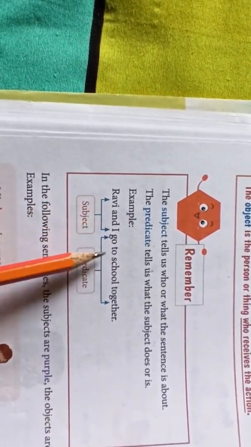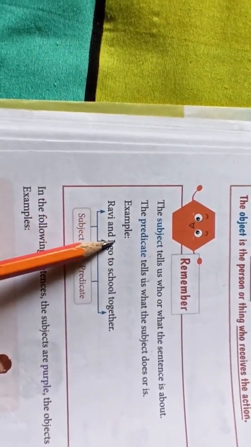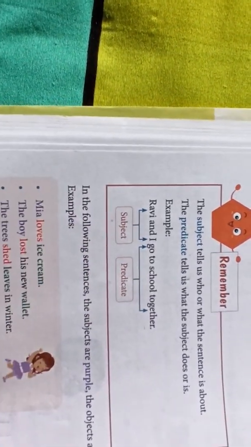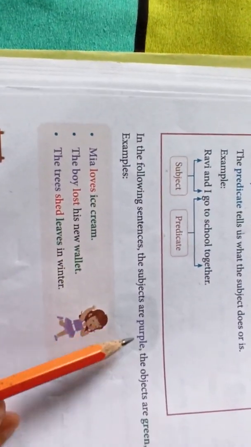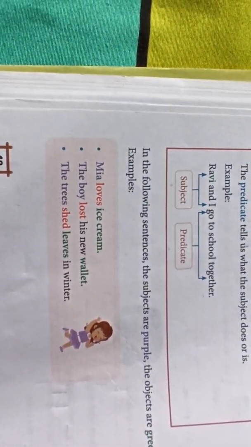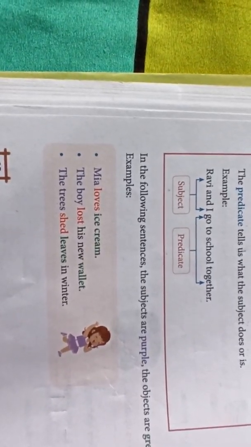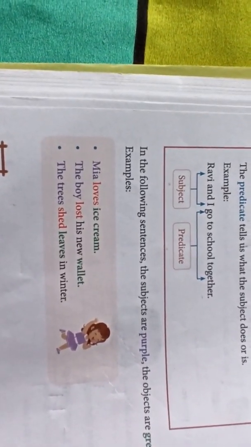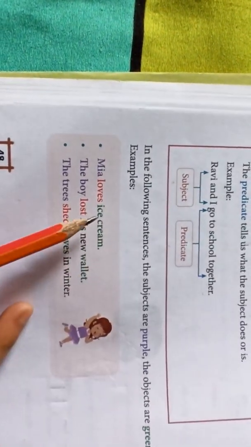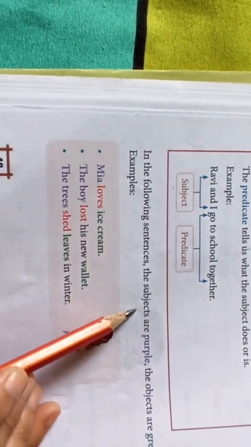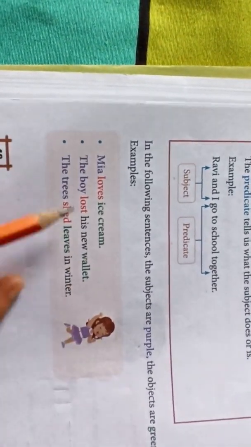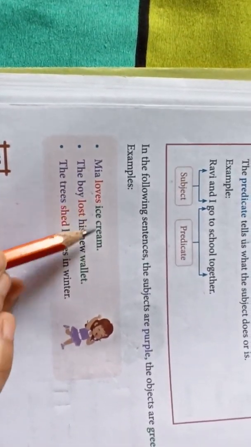Example, Ravi and I go to school together. So Ravi and I is the subject and go to school together is the predicate. In the following sentences, the subject is purple, the object is green and the verb is red. Example, Mia loves ice cream.